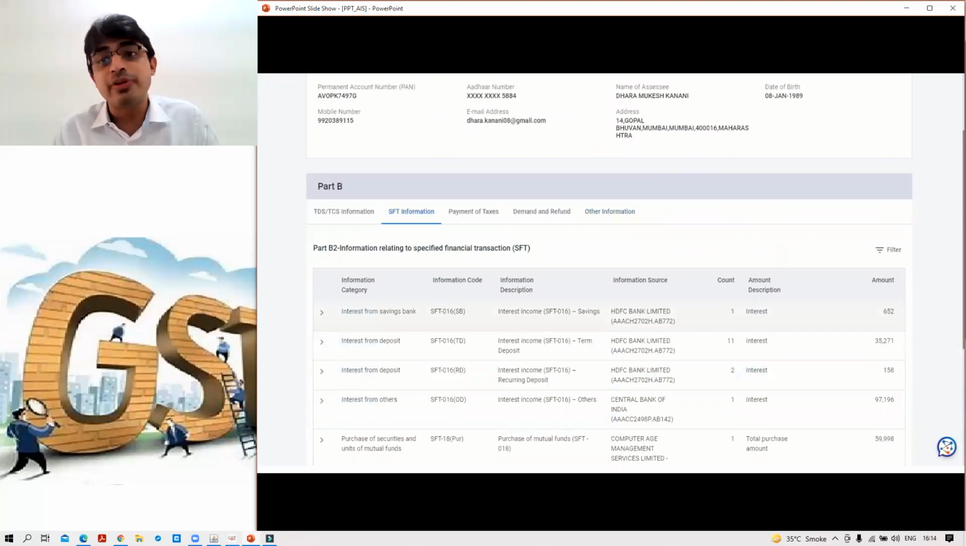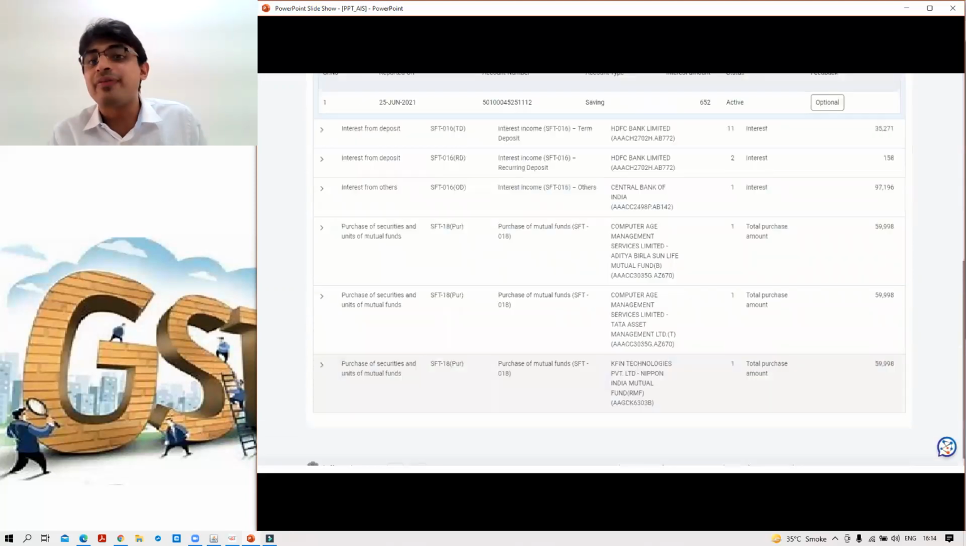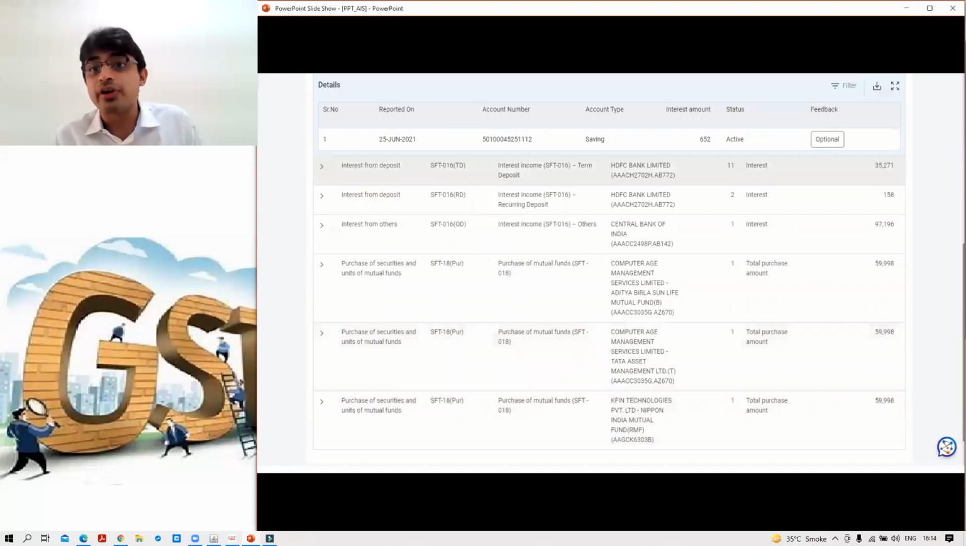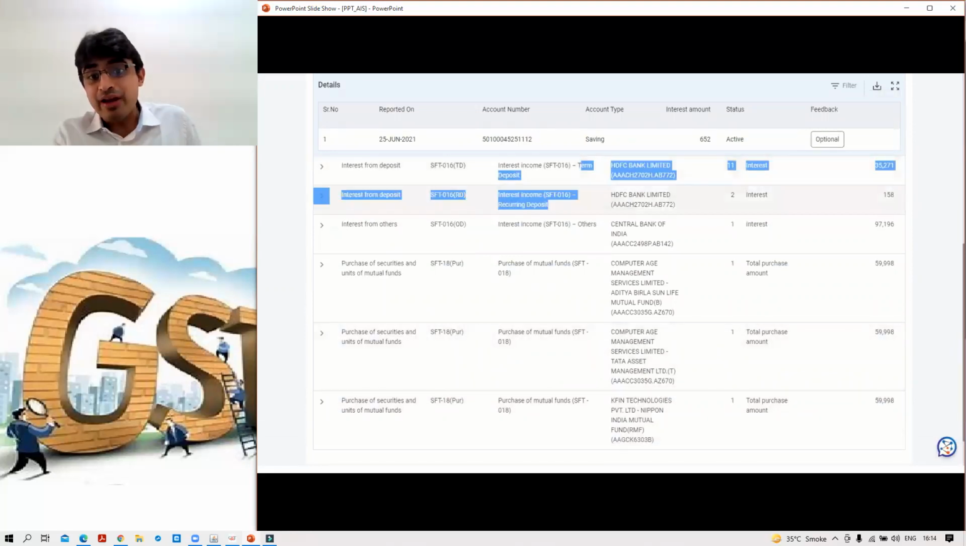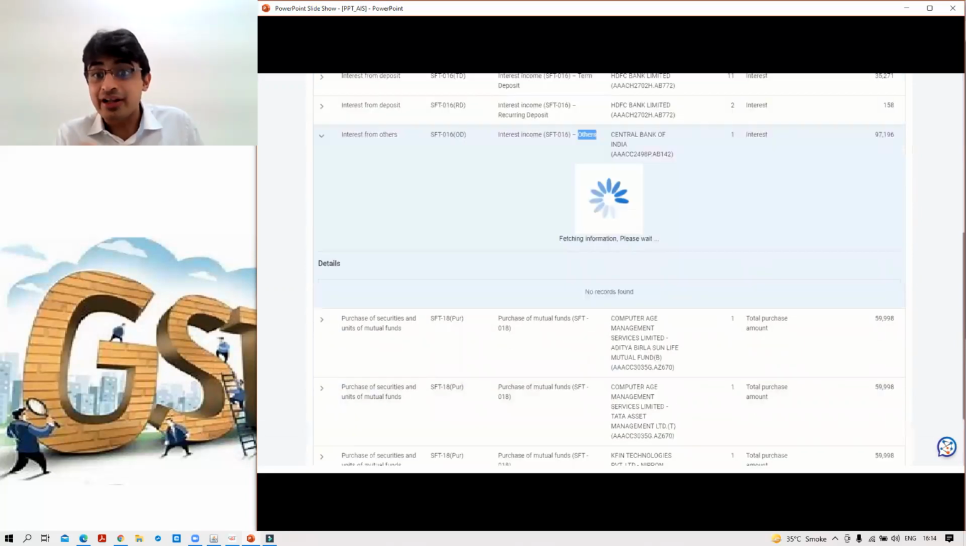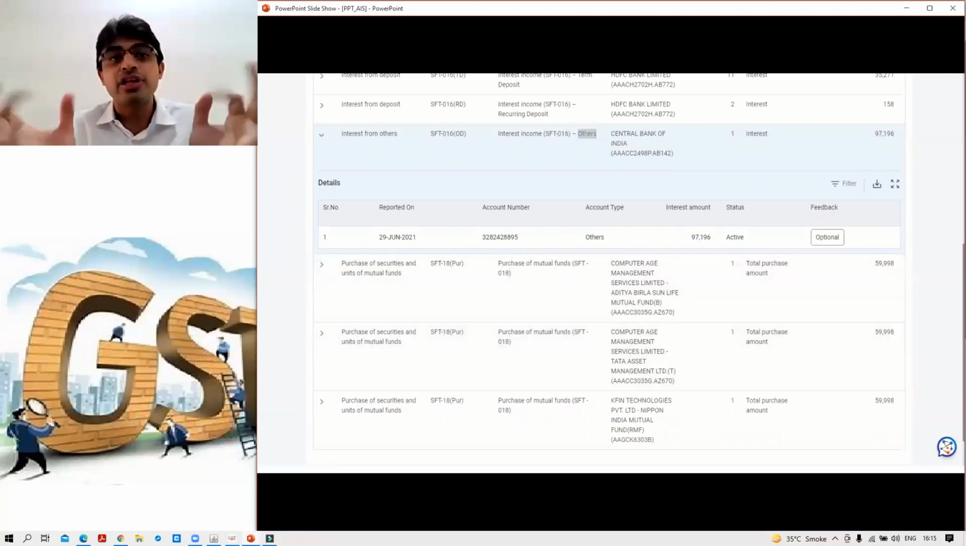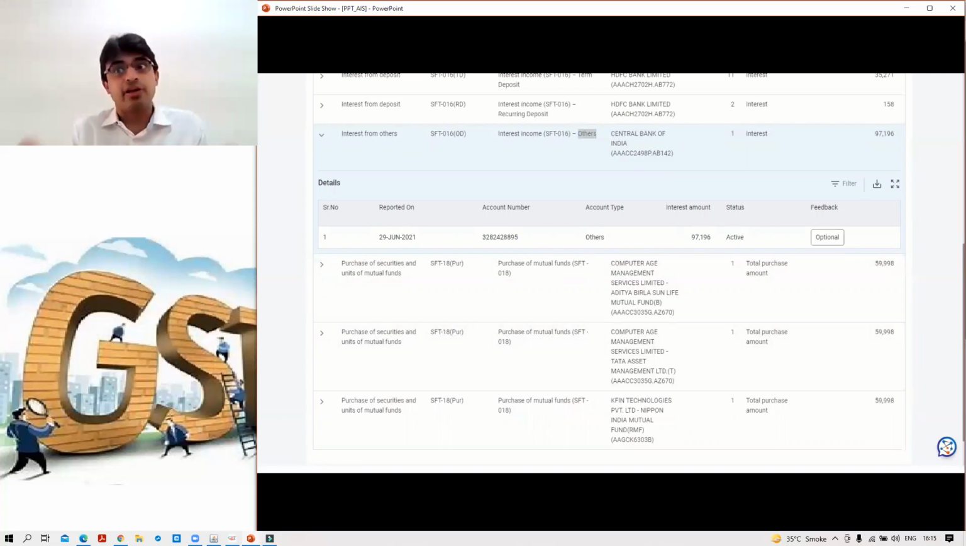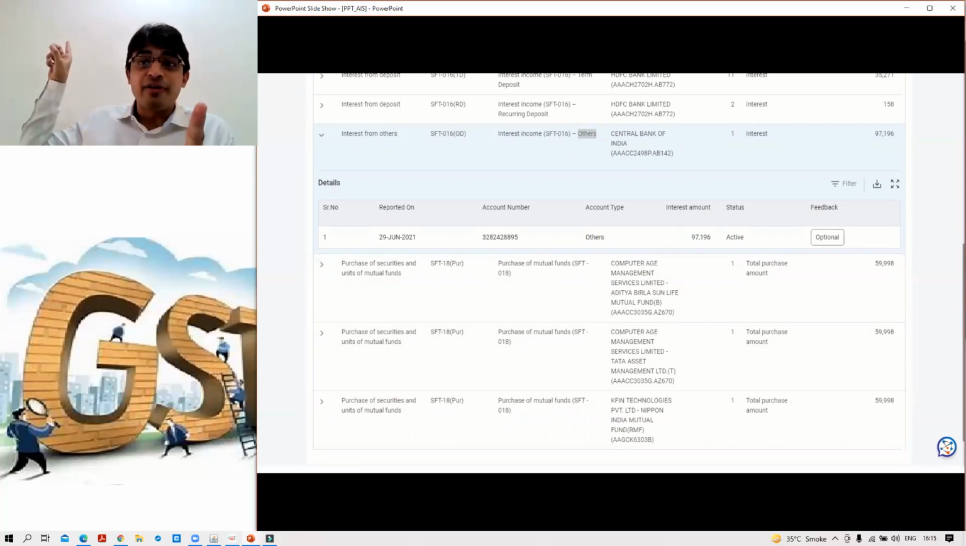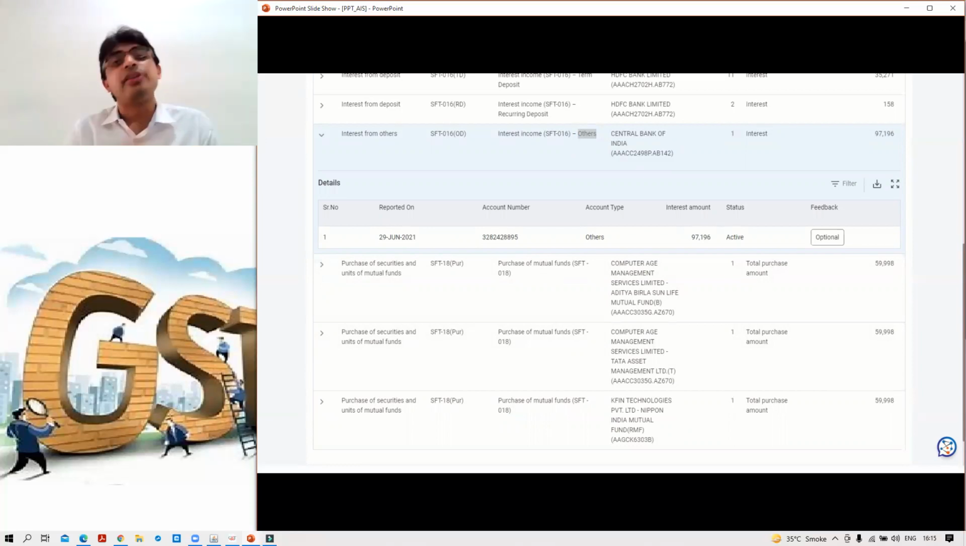And further information will be available, like see the savings bank interest, this much from HDFC, recurring bank deposit, those details are available. PPF interest, you can see under interest income others. That others is what? PPF interest. It is exempt, but those are also available. Then purchase of mutual funds, sale of shares, each and every detail which is linked to your PAN is available. So now please be prepared for notices if you are not going to report or file your return properly. Because the government, the income tax officer, has all the information. All the information.